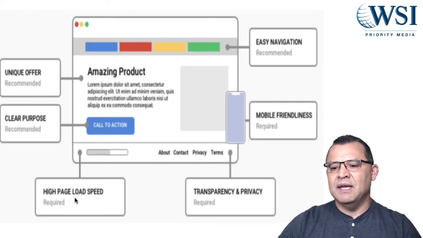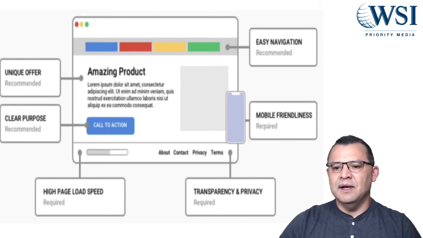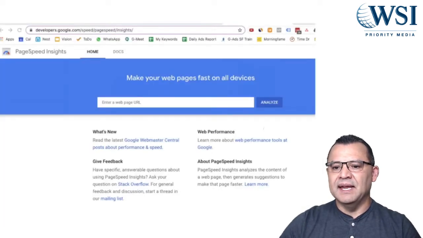One of the things I recommend is if you're going to run Google Ads, to have your page optimized for speed. I want you to have it load in at least 3 seconds. 1 second is even better. Go to a tool called PageSpeed Insights by Google, and it's a free tool.